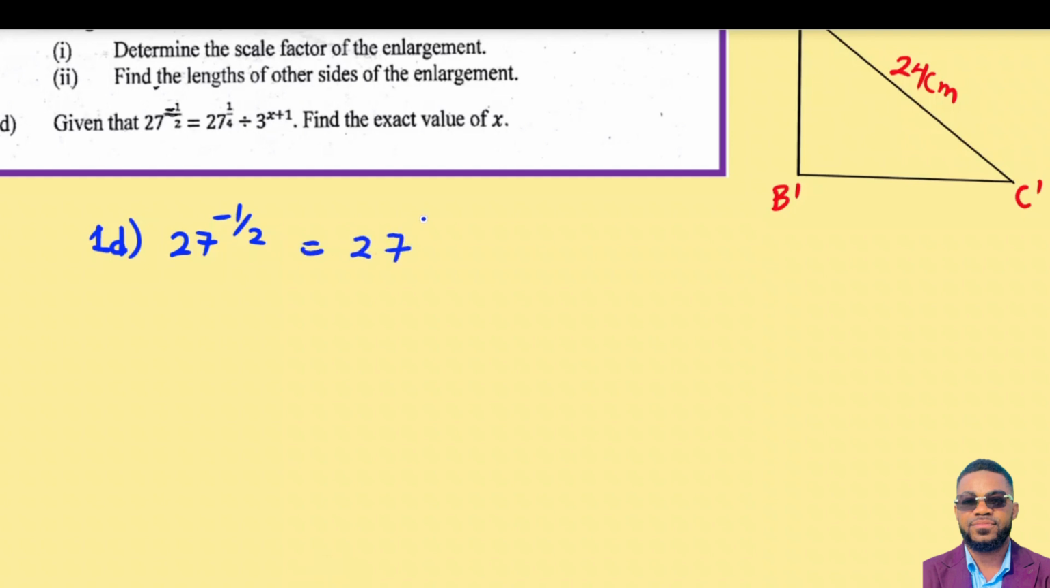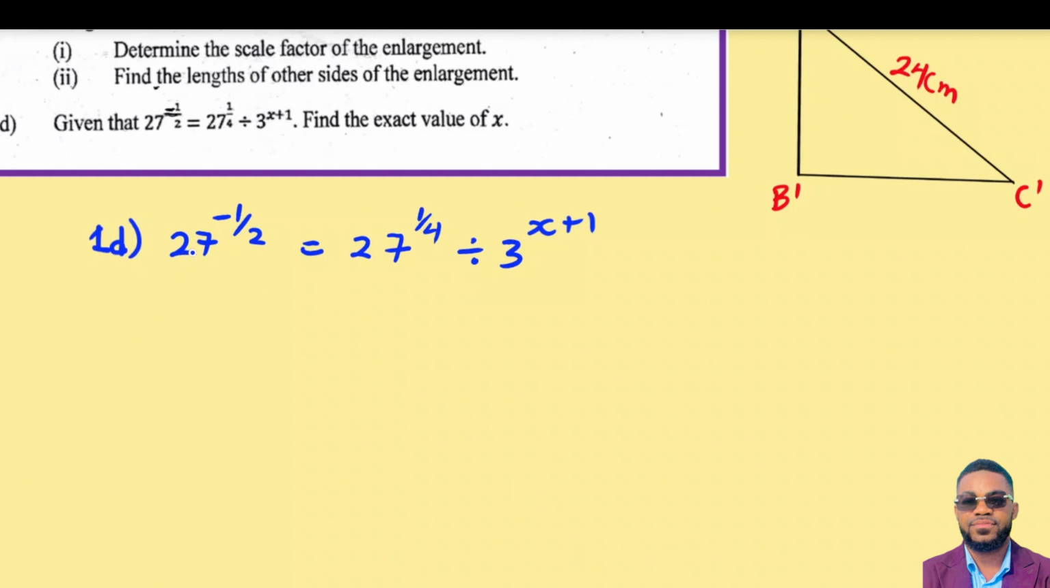now equal to 27 exponent 1 on 4, now divided by 3 exponent x plus 1. So that's the expression. How do we find the value of x? So let's begin. I'm going to make sure that they all have the same base because this is an exponential equation. Why? Because the exponent is a variable. And now we have the equal sign here, so it is forming an exponential equation. And whenever it comes to exponential equations, make sure the bases are the same. So let's see what we're going to do here.